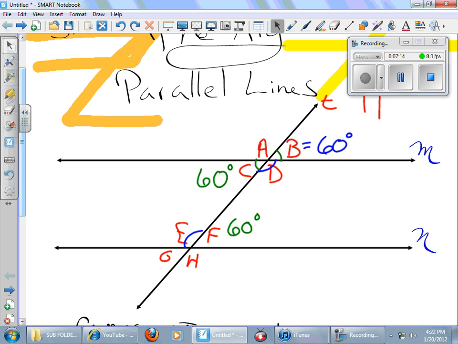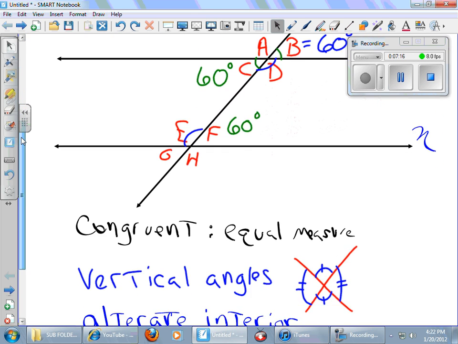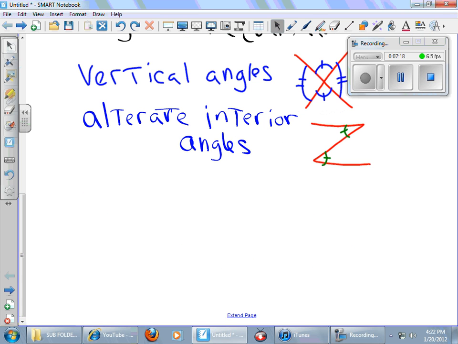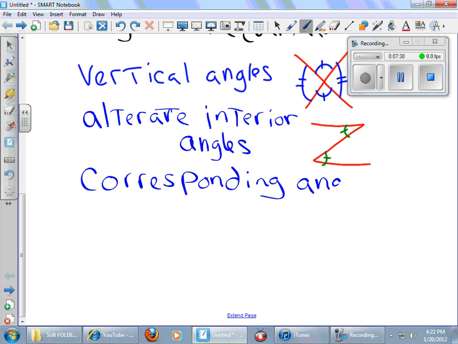I'm going to show you in a moment, but there's another letter I want you to look for. And these are called corresponding angles. Corresponding angles. Corresponding angles, they make an F. And when they make an F, these two angles here are congruent to each other.